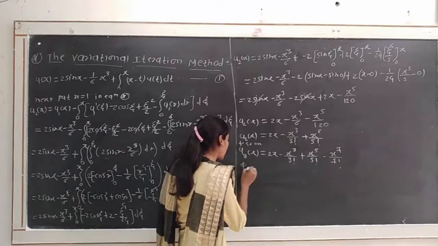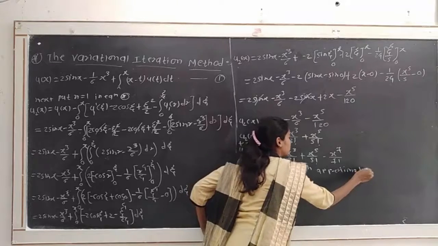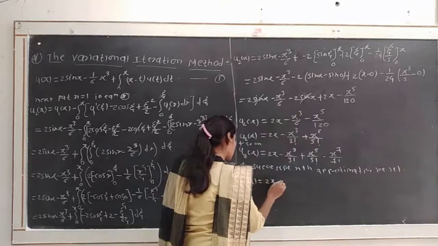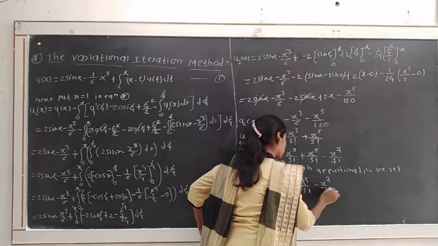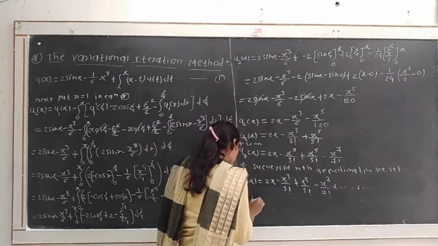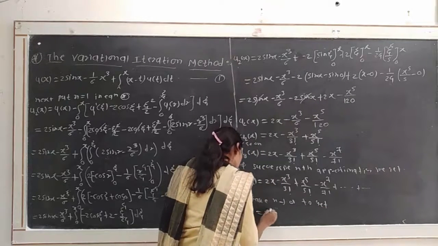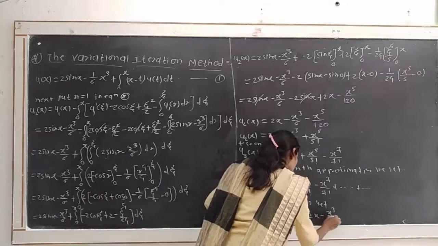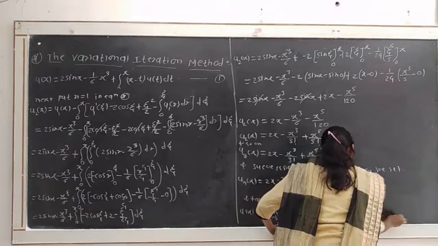So if we generalize this approximation to nth approximation, we get un of x is equal to 2x minus x cube divided by 3 factorial plus x raised to 5 divided by 5 factorial minus x raised to 7 divided by 7 factorial plus up to so on, and take n tends to infinity to get u of x is equal to limit n tends to infinity un of x is equal to 2x minus x cube divided by 3 factorial plus x raised to 5 divided by 5 factorial minus x raised to 7 divided by 7 factorial plus up to so on, okay.